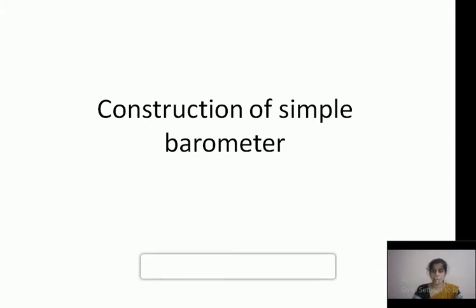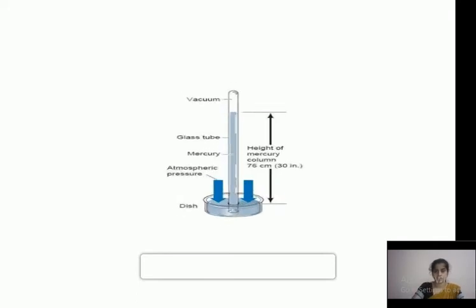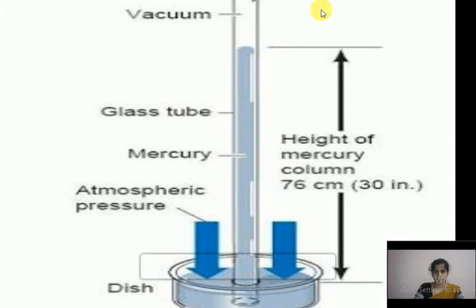See, this is the figure of a simple barometer. There is one glass tube and a petri dish, and inside there is mercury. So take one glass tube and fill it with pure mercury, and this glass tube length is 100 centimeter. You also need to know this: the length of the tube is 100 centimeter.